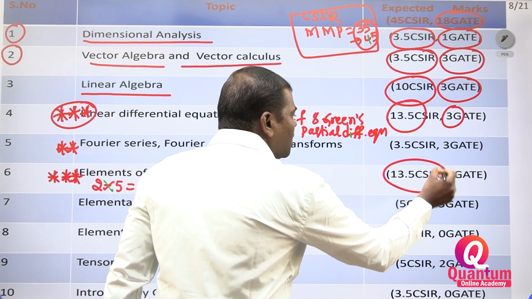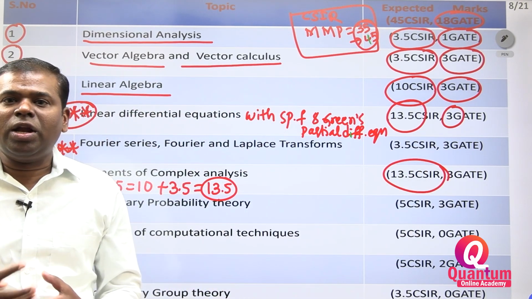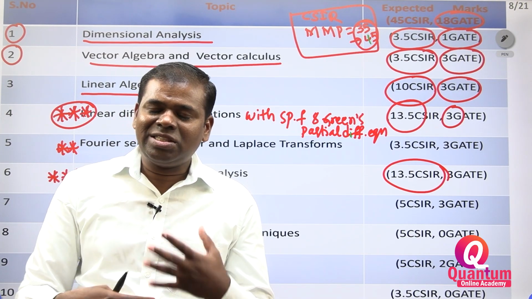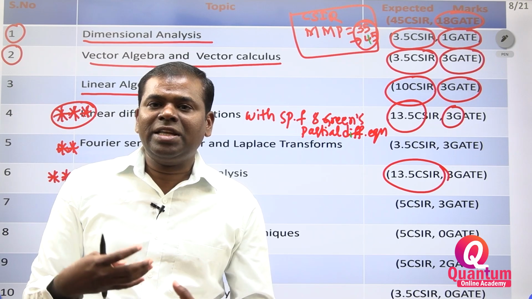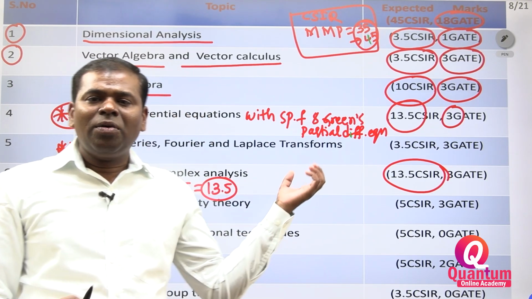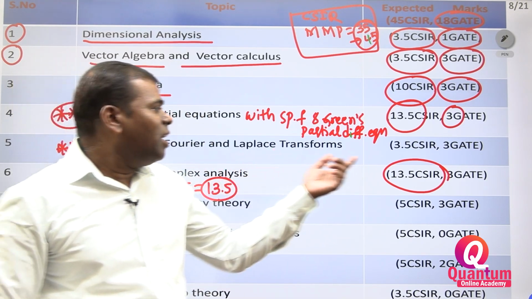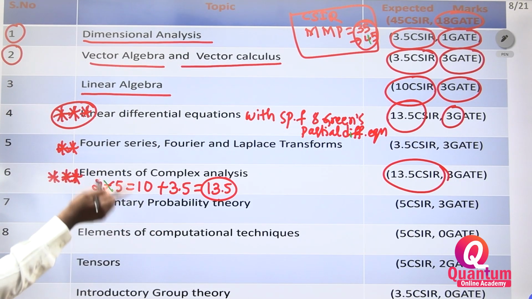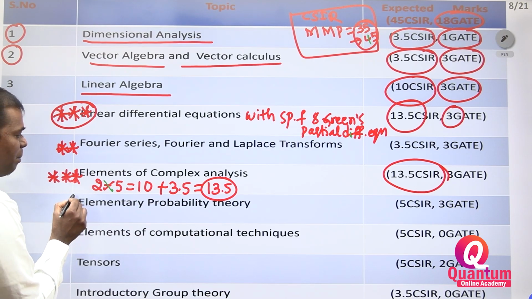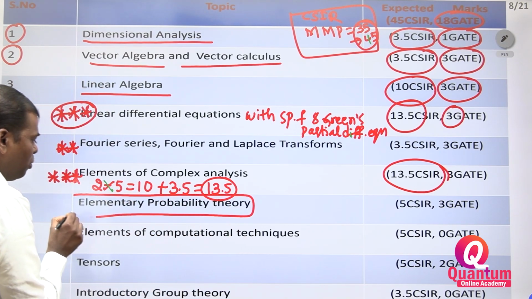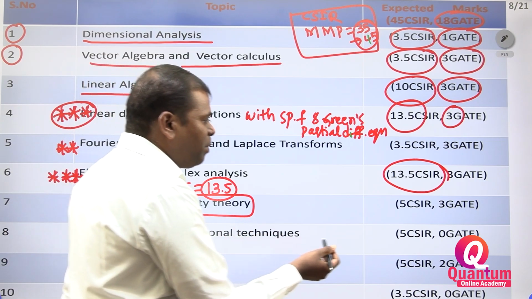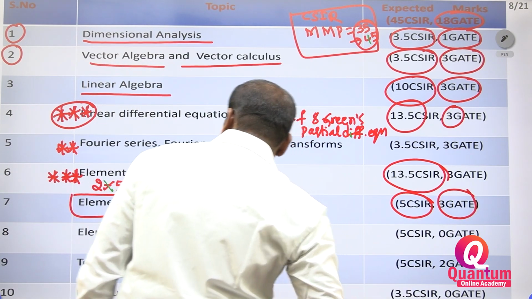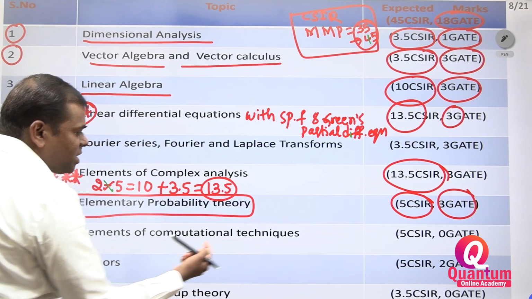In complex analysis: singularities, Laurent series, Taylor series, Cauchy residue theorem. You have to find the residue or integrals, whatever they may ask. You may get 3 marks in the GATE examination, whether as 2-mark or 1-mark questions. From probability theory, you must get one 5-mark question in CSIR, and 3 marks in GATE.